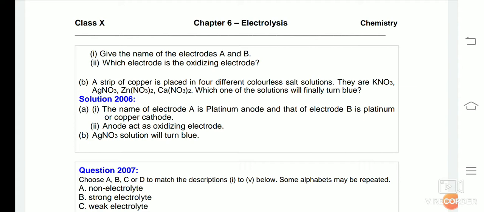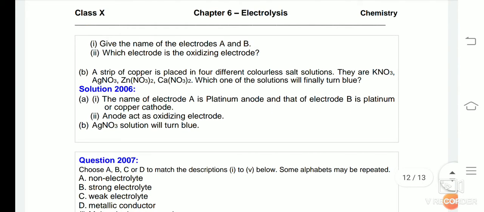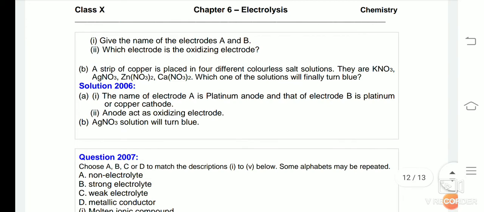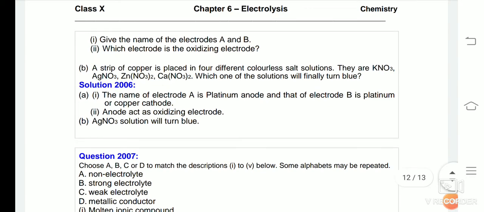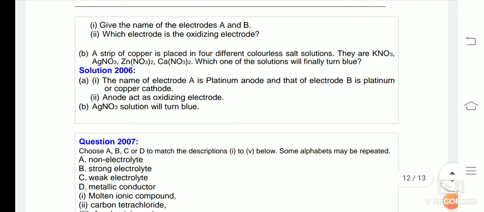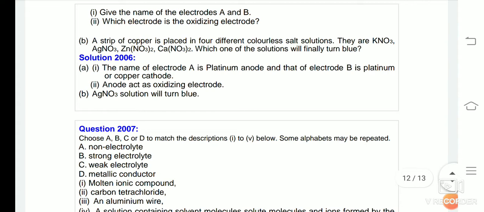Now, a strip of copper is placed in four different colorless salt solutions. They are KNO3, AgNO3, Zn(NO3)2, and Ca(NO3)2. KNO3 is potassium nitrate, AgNO3 is silver nitrate, Zn(NO3)2 is zinc nitrate, and Ca(NO3)2 is calcium nitrate. Which of the solutions will finally turn blue? AgNO3 solution will turn blue.